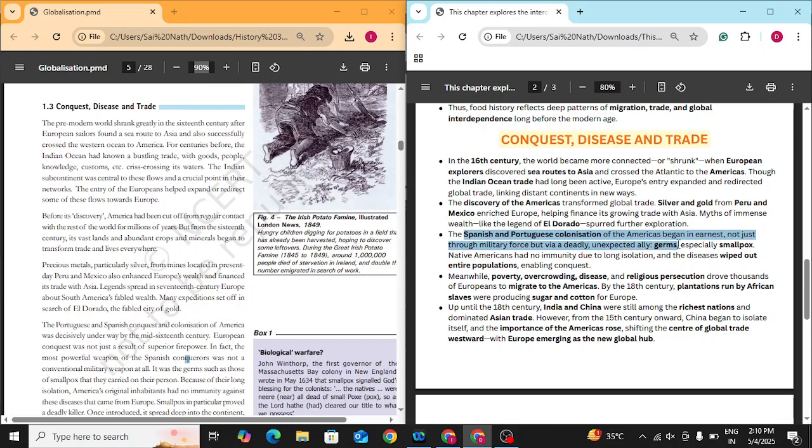जैसे अभी मैंने थोड़ी देर पहले पैंडमिक की बात करी, उस टाइम पर बायोलॉजिकल वेपन के तौर पर जर्म्स को यूज़ करा गया था to wipe out whole populations, whole tribes of people in Americas, especially smallpox. Now Native Americans, as you know, they were isolated from the rest of the world. They had no immunity due to long isolation, and the diseases wiped out entire populations, which enabled them to conquer the land.